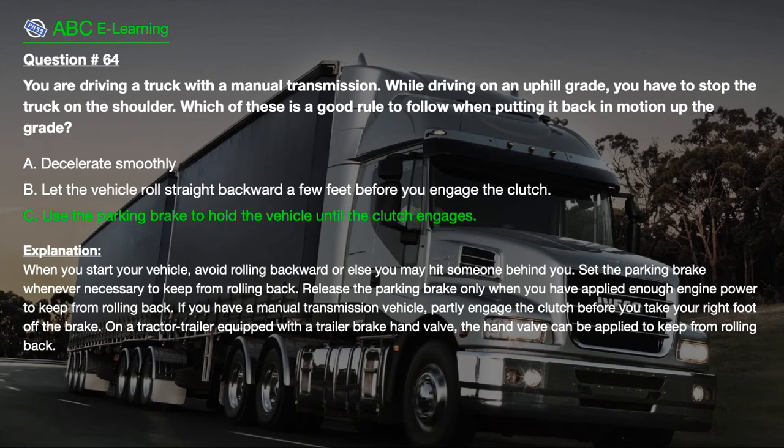If you have a manual transmission vehicle, partly engage the clutch before you take your right foot off the brake. On a tractor trailer equipped with a trailer brake hand valve, the hand valve can be applied to keep from rolling back.